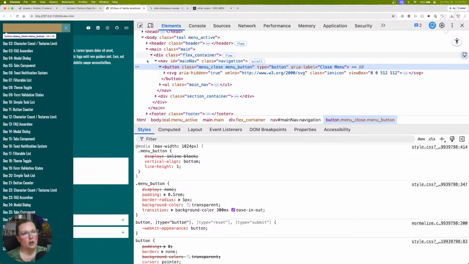So when the drawer is open, we want the visibility of this button to be hidden. I don't want to display none it because it's going to shift our navigation. I just want visibility hidden because I don't want keyboard navigation or a screen reader to have access to this button, and visibility hidden is how we do that. Does this seem too big?